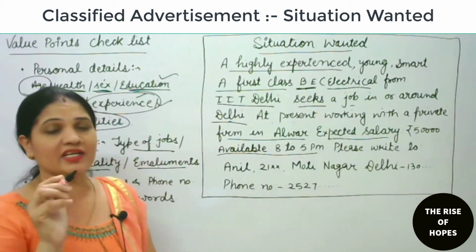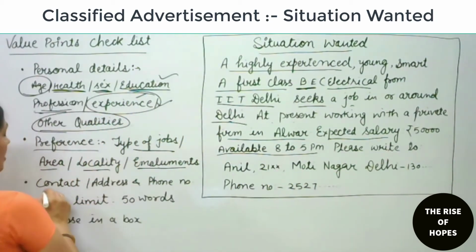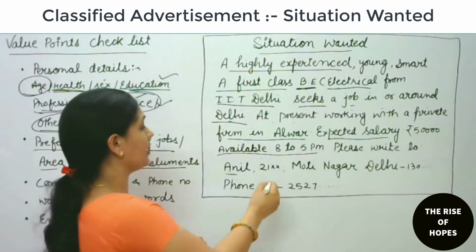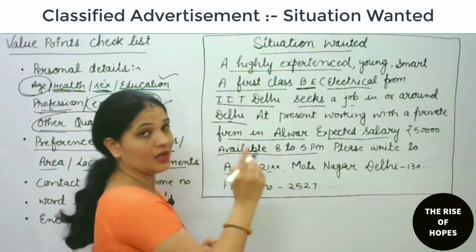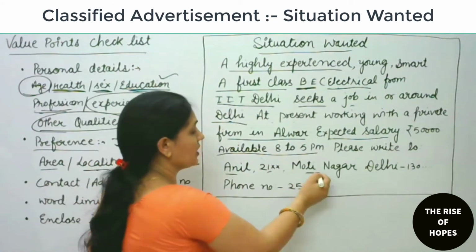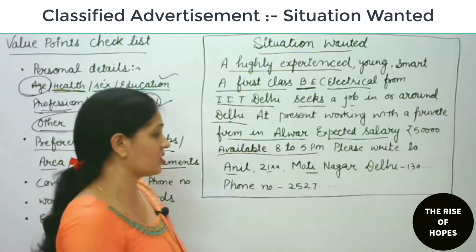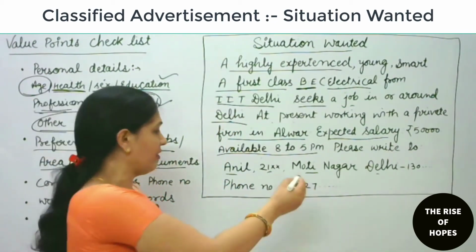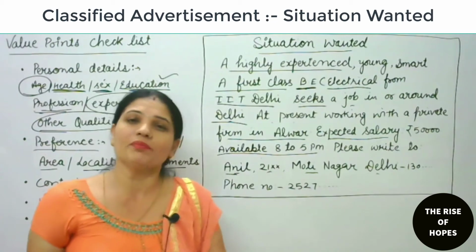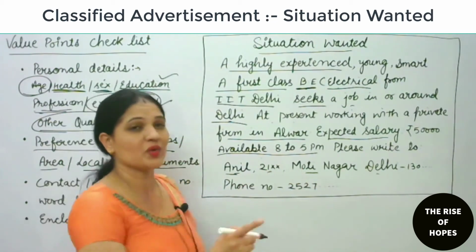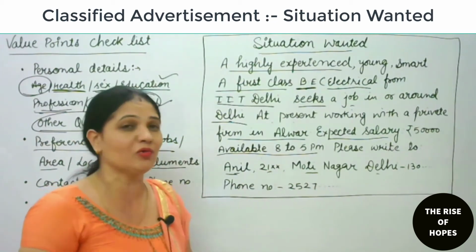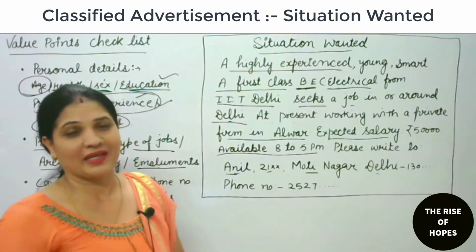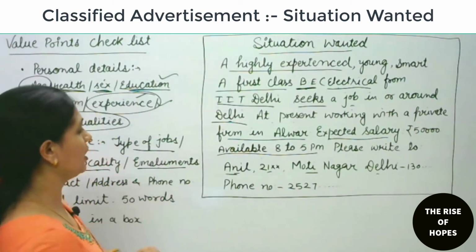Then please write the contact and address. Anil is the candidate, it means male candidate. This is the address, house number. This one is the locality or area where he or she is living, because he or she is living in Delhi. He is living here, because here is Anil. So the male candidate is living in Delhi, that's why he wants a job in or around Delhi. Okay, Alwar is so far for him, and that's why he is in search of a job in or around Delhi.